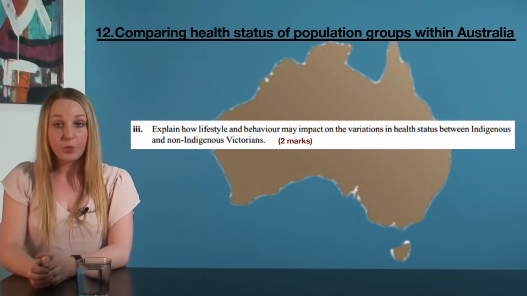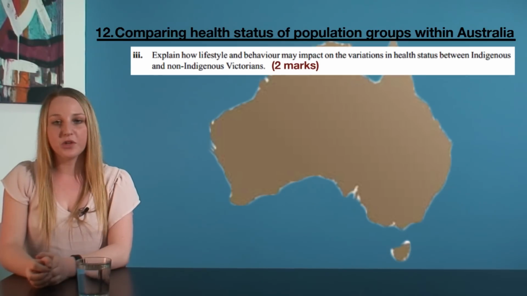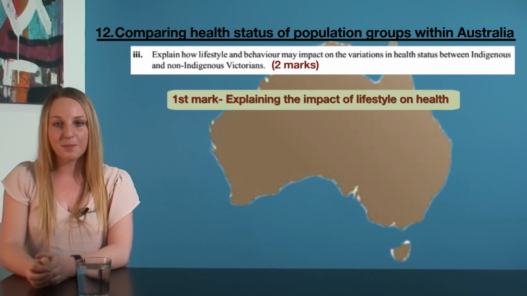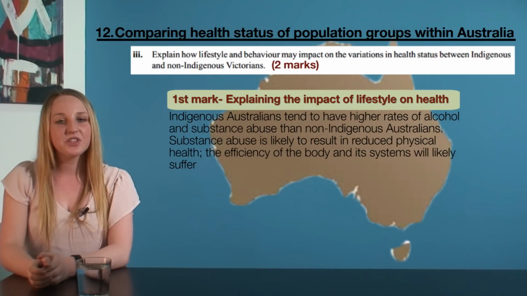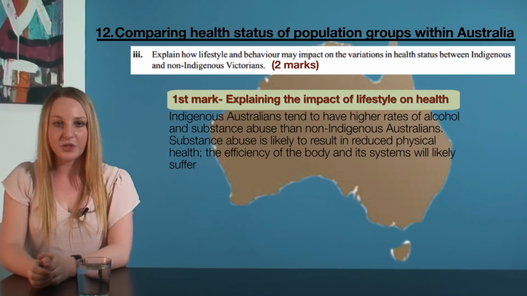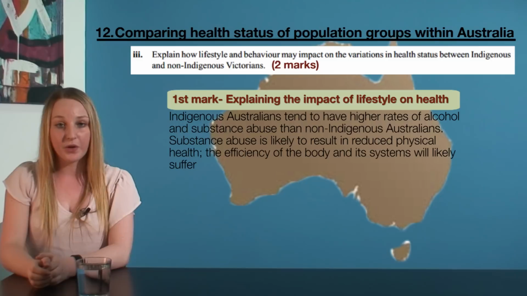This question is worth 2 marks. One of those marks will be for explaining the impact of lifestyle on health, such as Indigenous Australians tend to have higher rates of alcohol and substance abuse than non-Indigenous Australians. Substance abuse is likely to result in reduced physical health. The efficiency of the body and its systems will likely suffer.